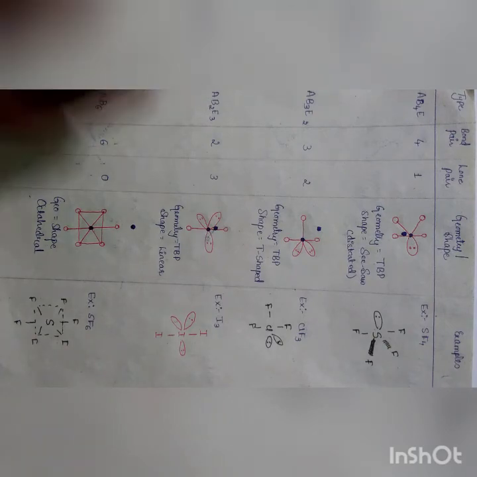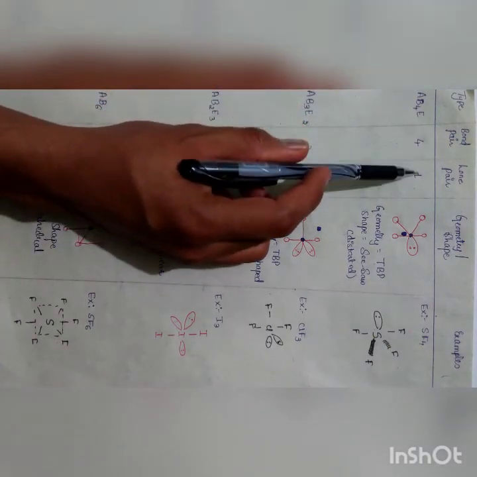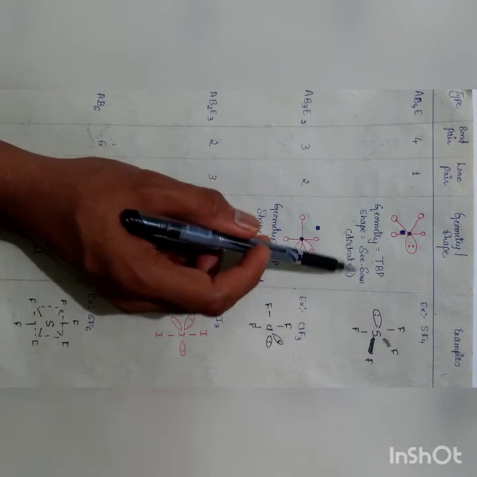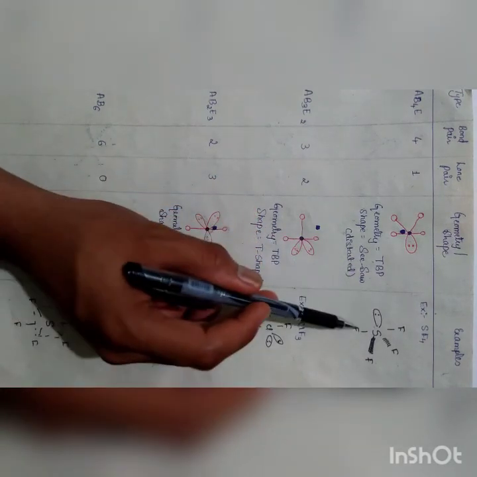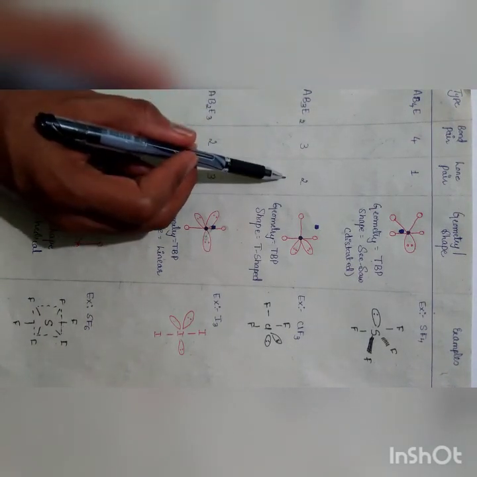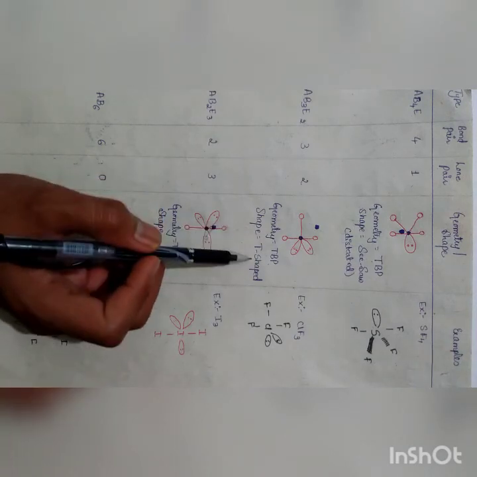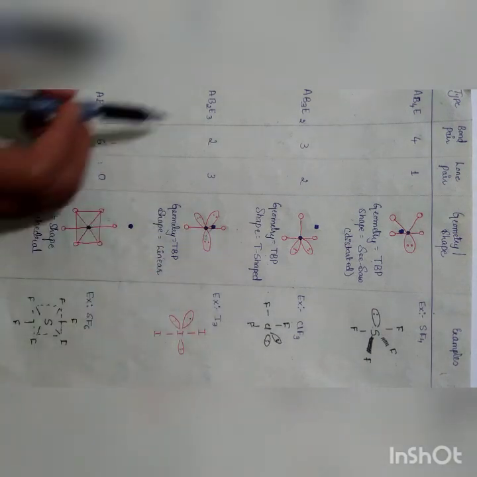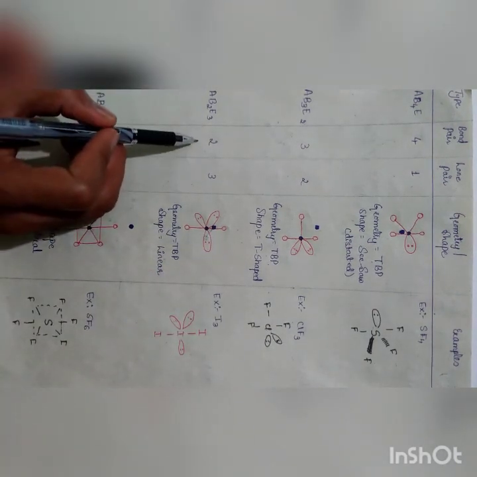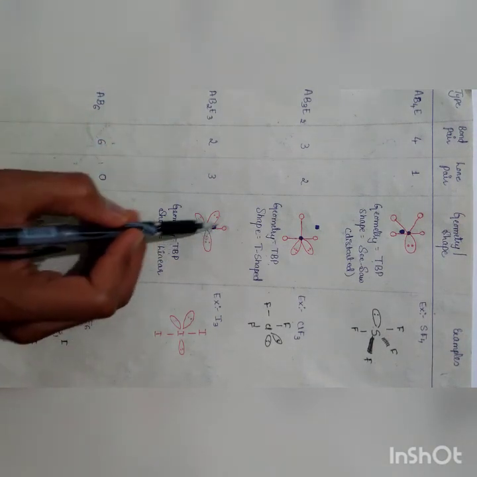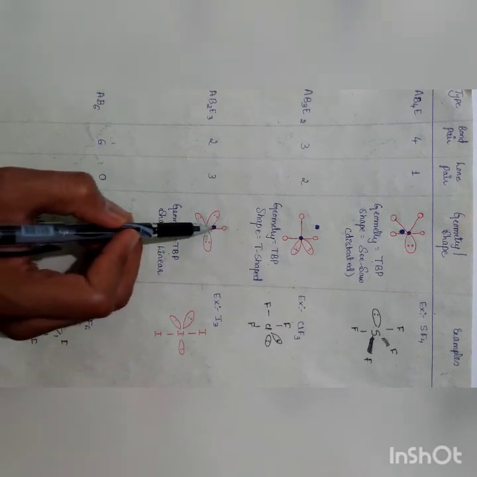These are some other types. AB4E, bond pair is 4, lone pair is 1. Then geometry is trigonal bipyramidal, and shape will be seesaw, or distorted. Example is SF4. Another, AB3E2, bond pair is 3, lone pair is 2. Geometry is trigonal bipyramidal, but shape will look like a T, so it is T-shaped. Example is ClF3. Next is AB2E3. Bond pair is 2, lone pair is 3. Geometry is trigonal bipyramidal. Shape will be linear, because shape depends only on the bond pairs. Example is I3 minus.